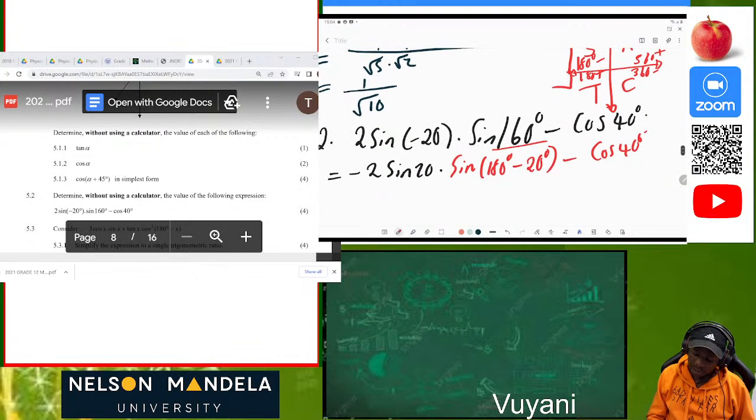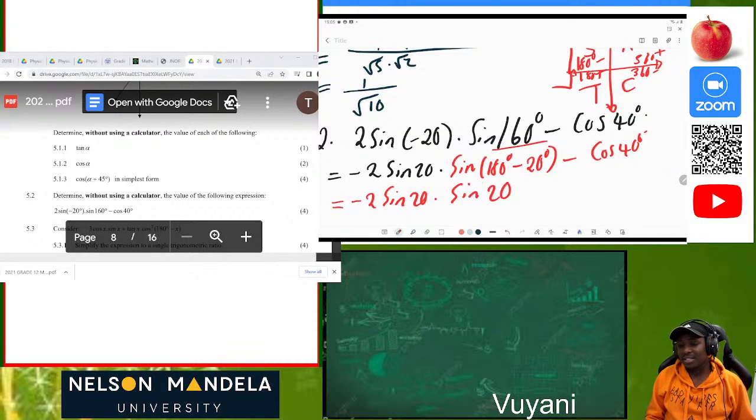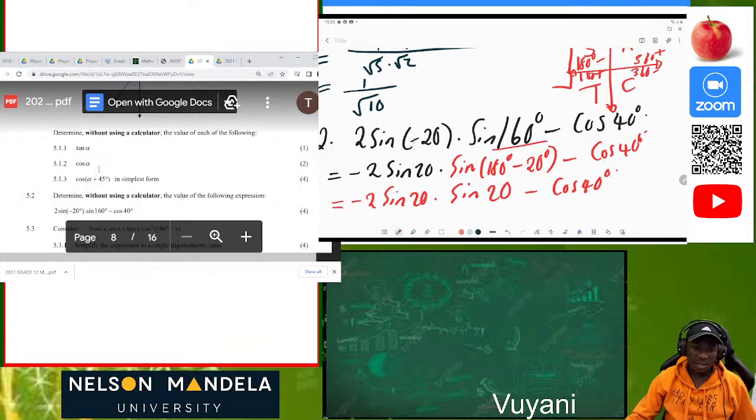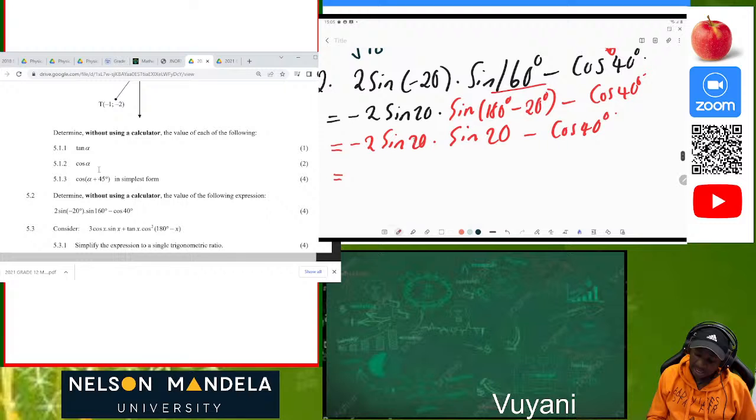Let's move forward. This is the same as negative 2 sine of 20 multiplied by sine of also 20, because sine of 180 minus 20 is in the second quadrant and sine is positive. Then after that we have minus cos of 40 degrees. Now we know that sine times sine is sine squared, so it's going to be negative 2 sine squared of 20 degrees minus cos of 40 degrees.